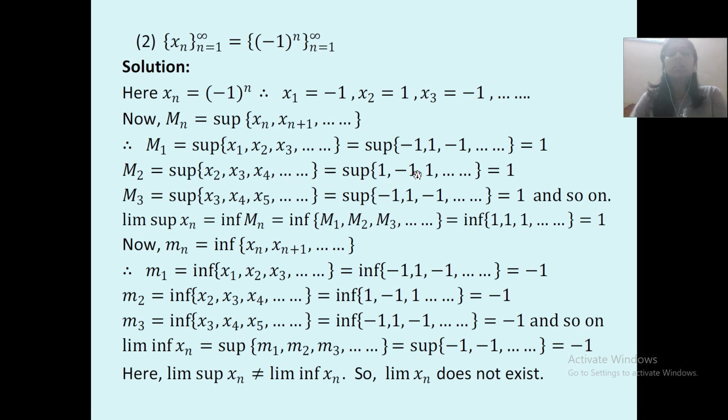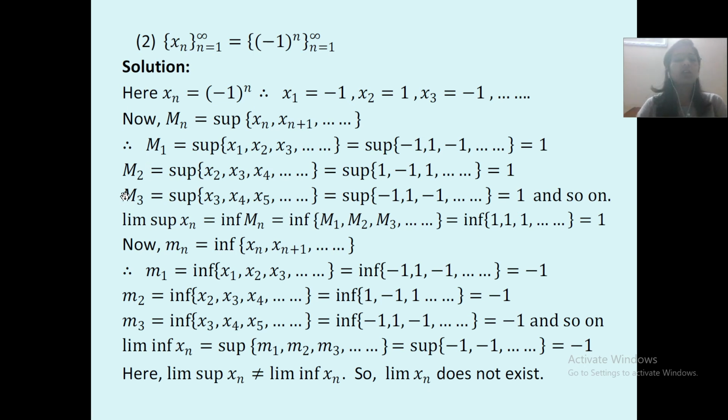Supremum of 1, minus 1 and 1 is what? Obviously it is 1. m3 is equal to supremum x3, x4, x5, which is equal to,